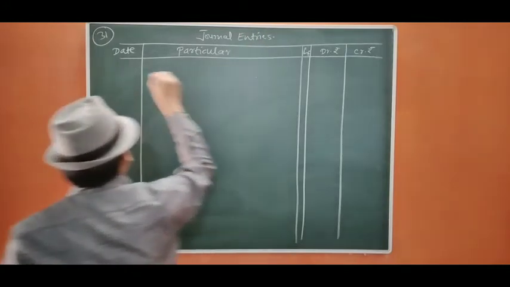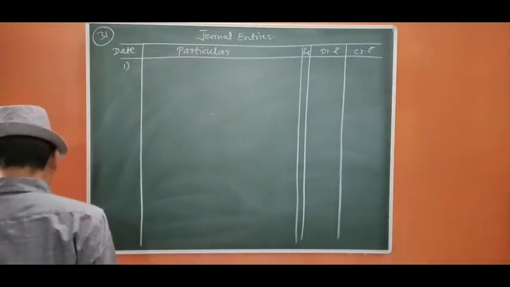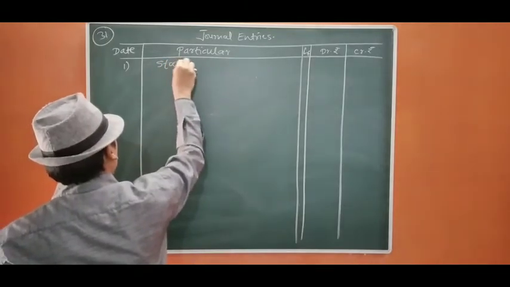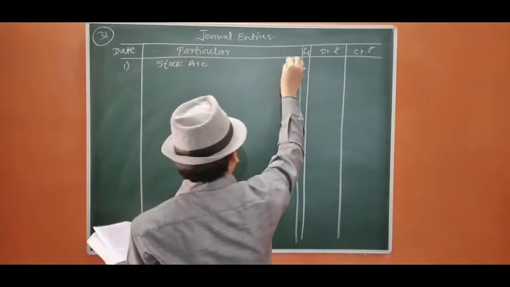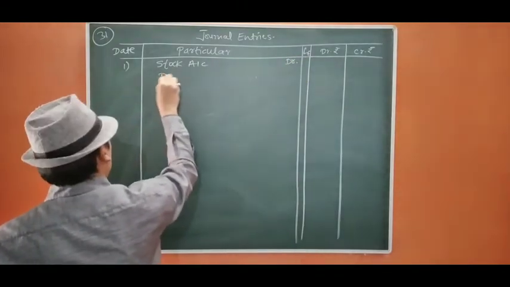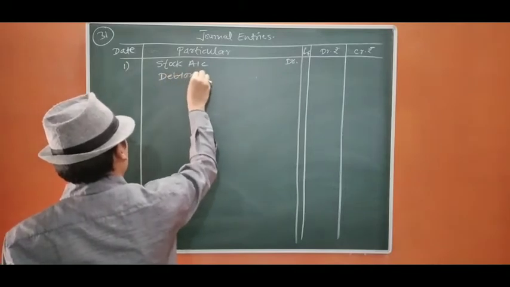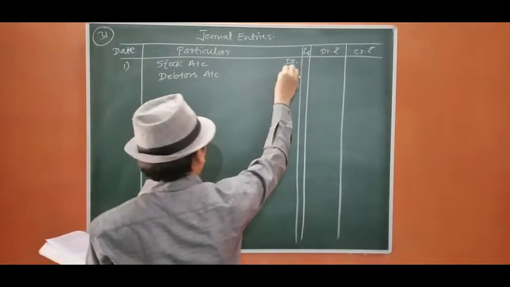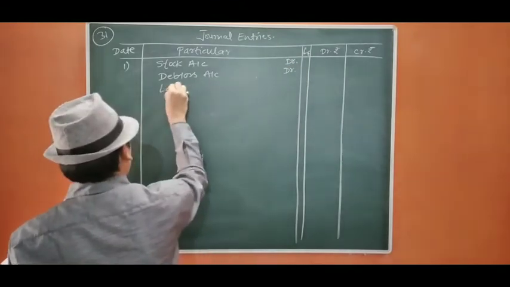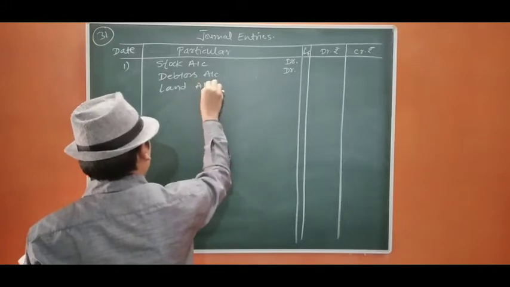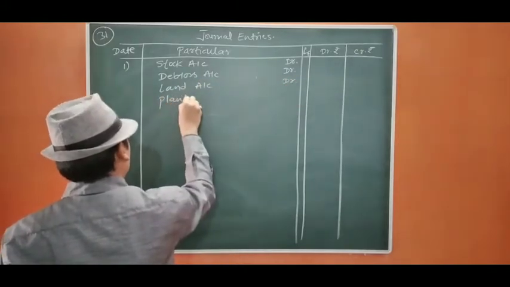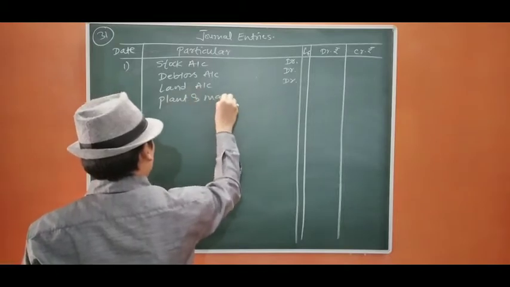The first entry will be all assets in sundry assets account debit: stock account debit, debtors account debit, land account debit, plant and machinery account debit.